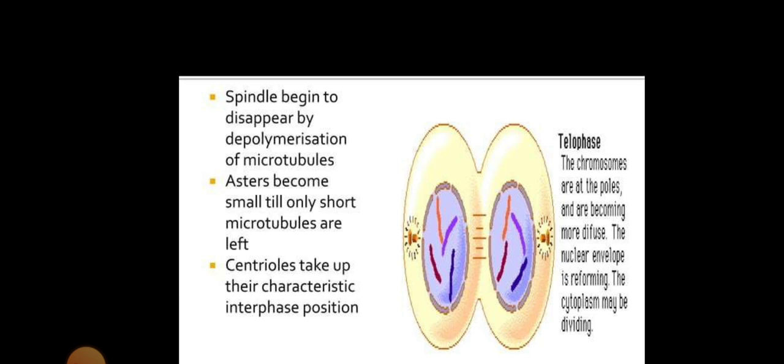This is the telophase. In telophase, the spindle begins to disappear due to depolymerization of the microtubules, and only short microtubules are left. The centriole takes up the characteristics of the interphase positions.